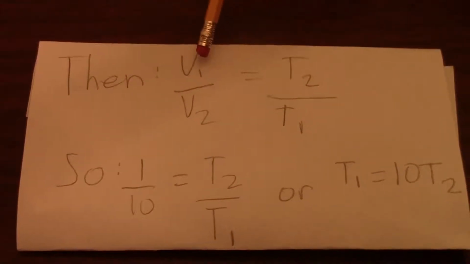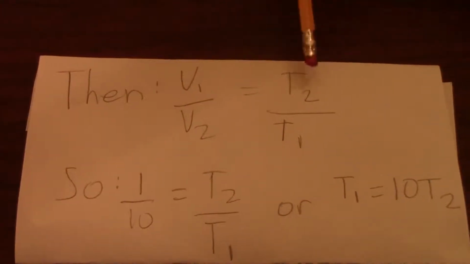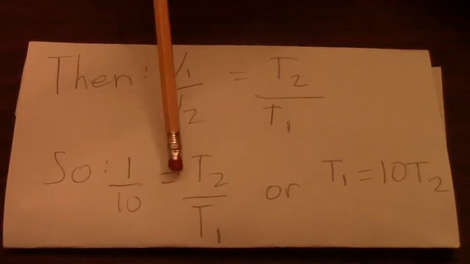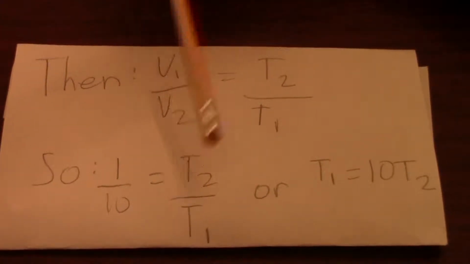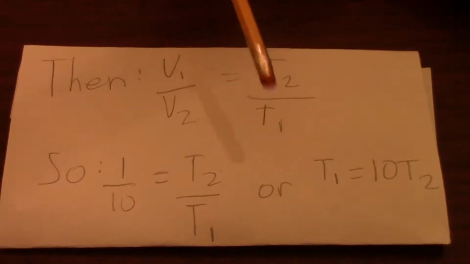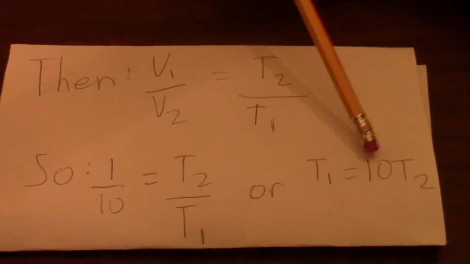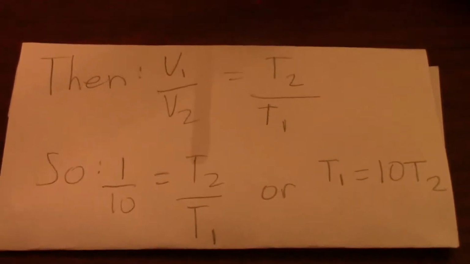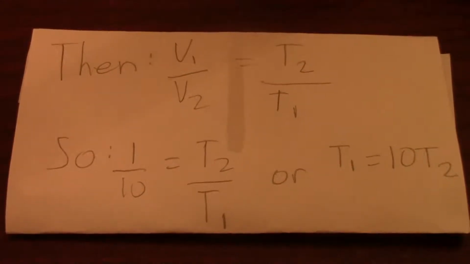Then v1 over v2 is equal to t2 over t1. So 1 over 10 is equal to t2 over t1, or you could also look at it as t1 is equal to 10 times t2. This is to where the heavier object will reach the ground first because of its weight, although Aristotle forgot to include air resistance and if there was a vacuum, so a fault formed in his theory.